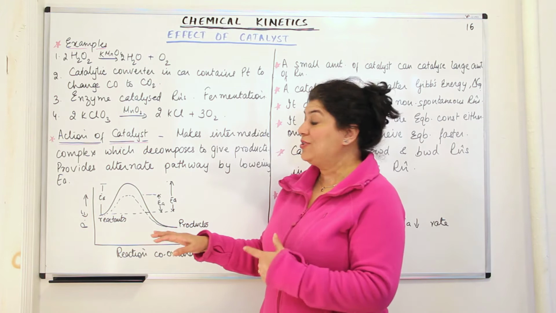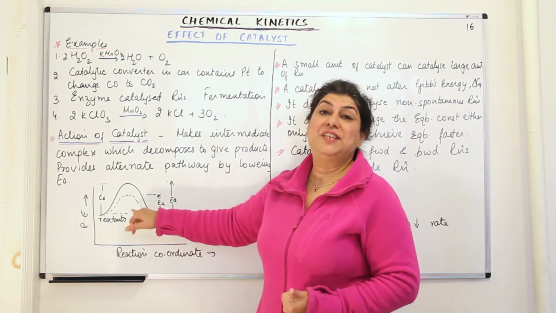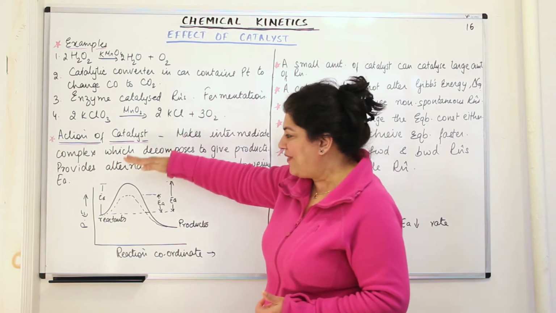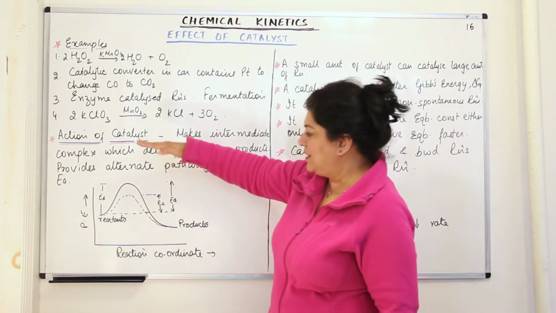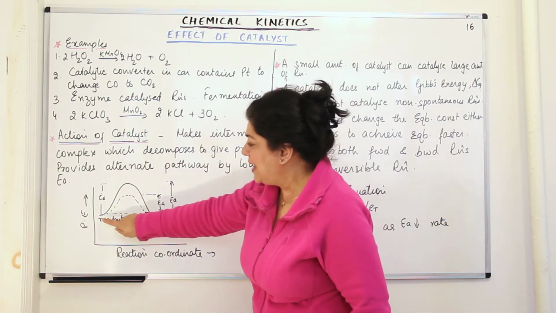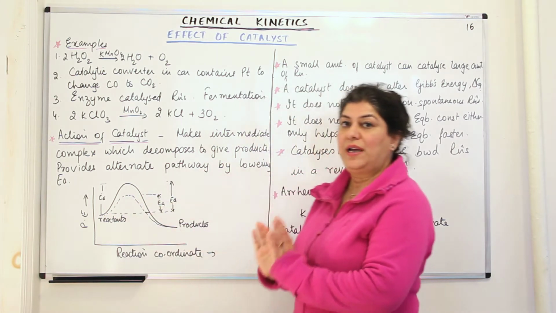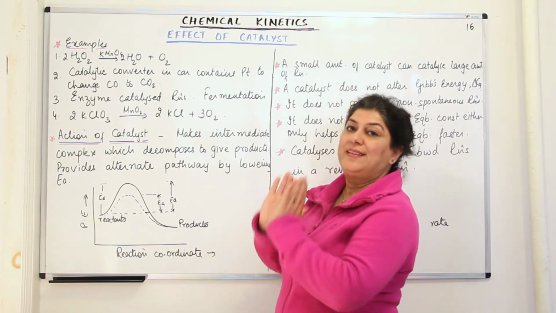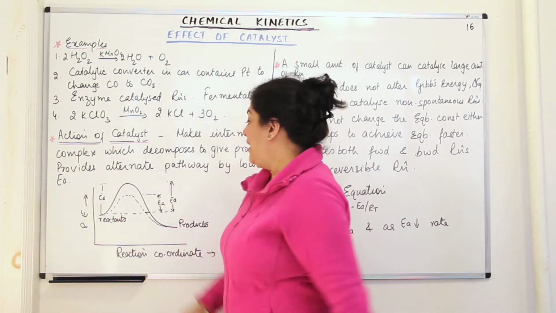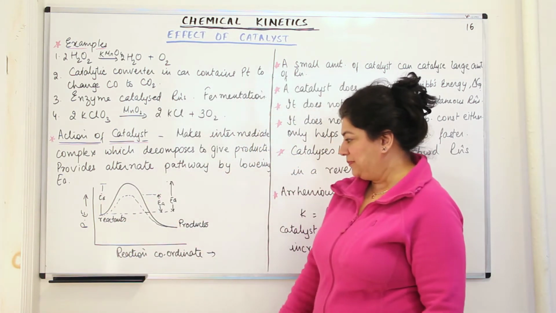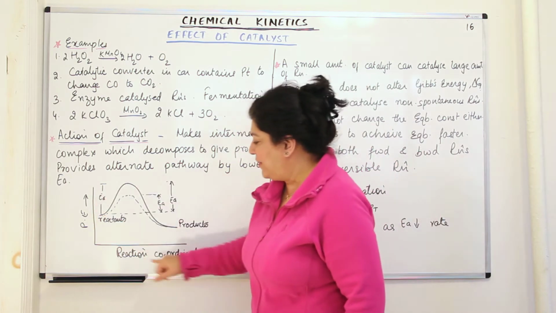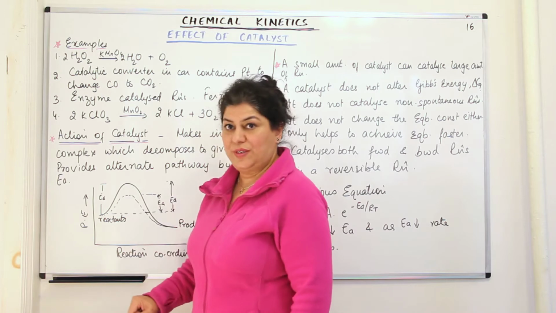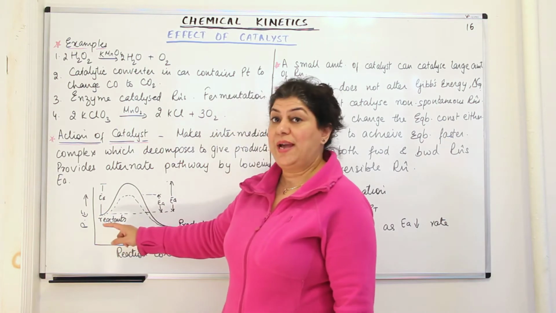Remember the example that I told you in the beginning, that of a teacher. So, with a catalyst, the energy of activation decreases, and therefore the threshold or the energy barrier is smaller, and therefore it is easier for reactants to jump over the barrier and form the products. So, in this graph, you have the reaction coordinate on this side and the potential energy on this side.